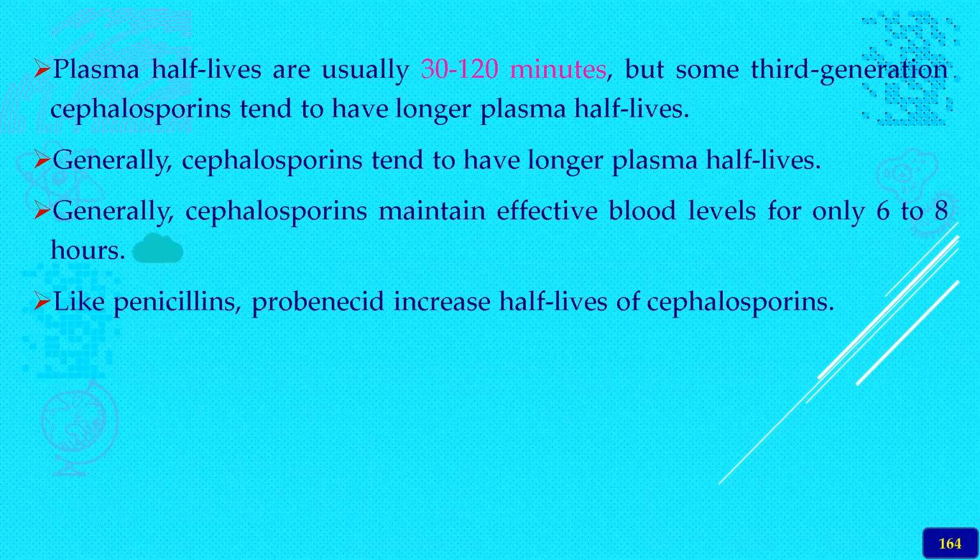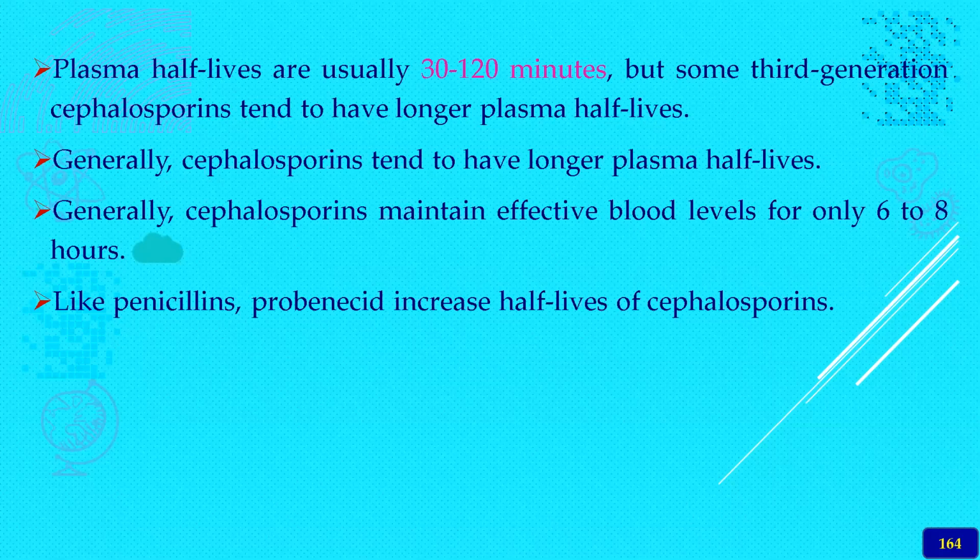And plasma half-life, as we have already seen in the flow chart, is 30 to 120 minutes. Some third generation cephalosporins tend to have longer plasma half-lives. It starts from 1 to 2 hours in the first generation and ranges from 30 to 120 minutes.